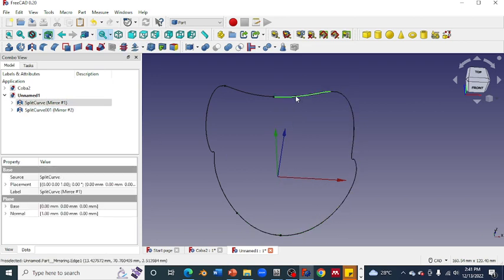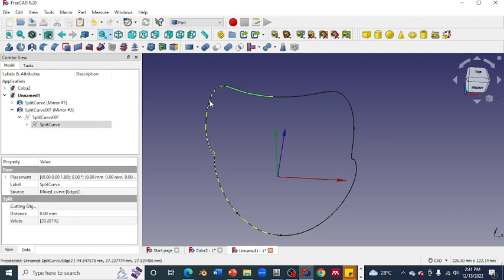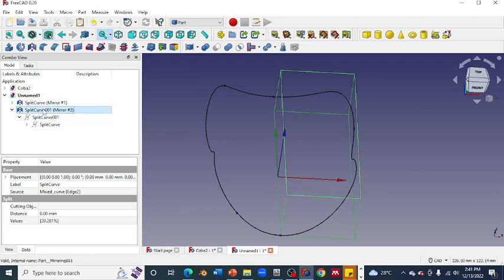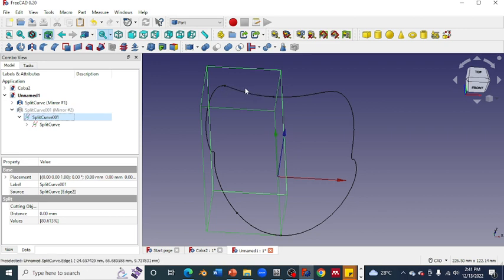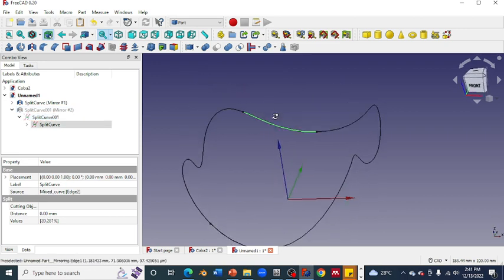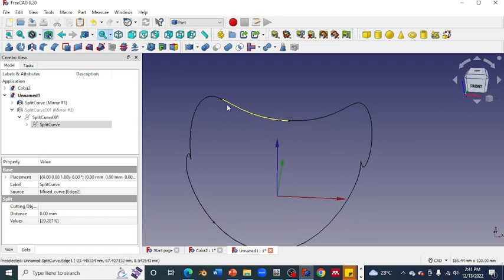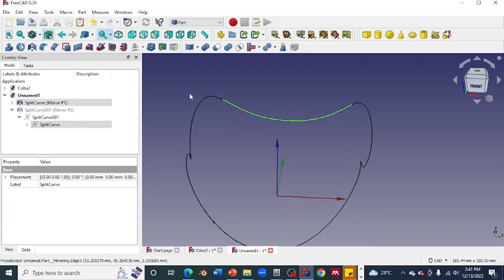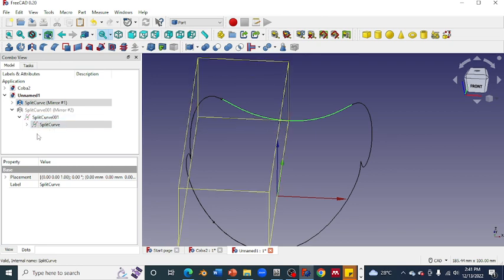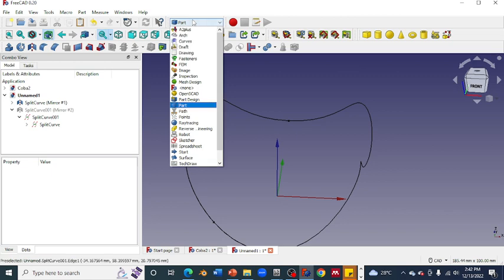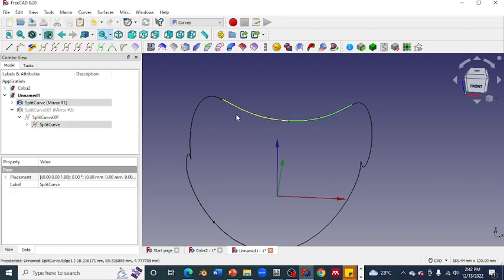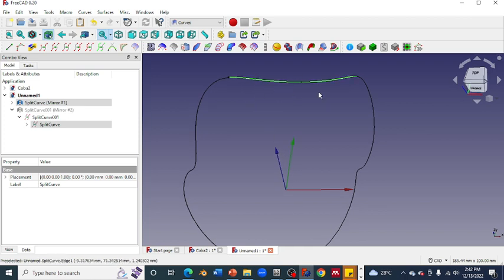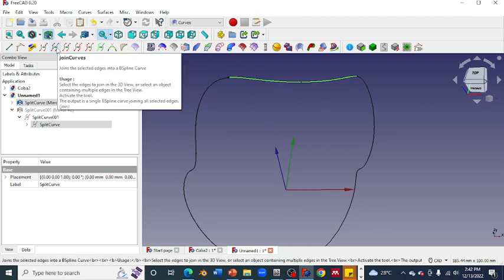And we got all what we need. Don't forget to hide all what we have done. Now you have to join the curves, this one and this one, because this one is the upper line, using Join Curves.